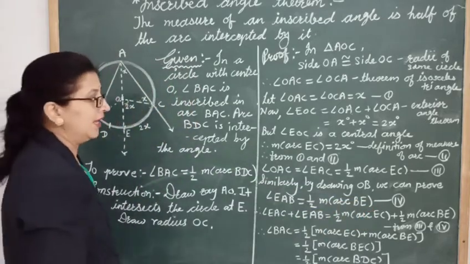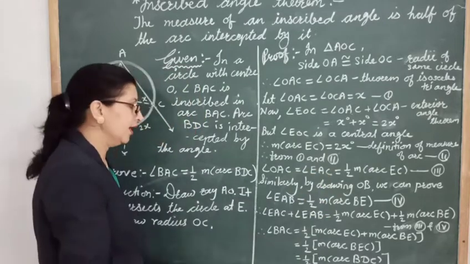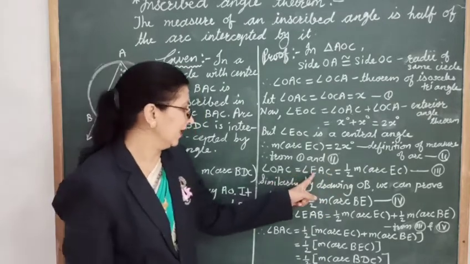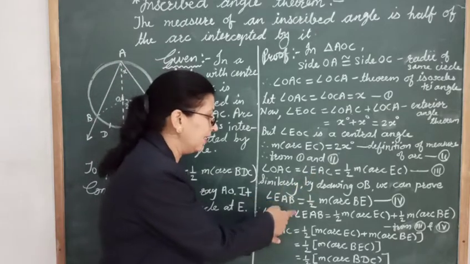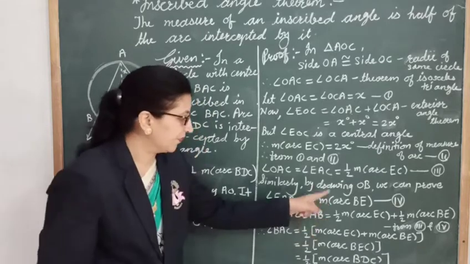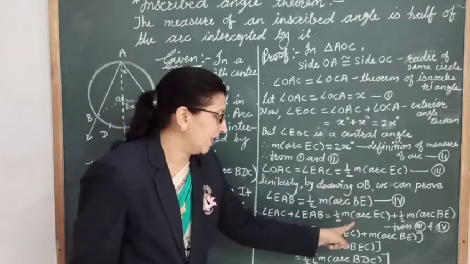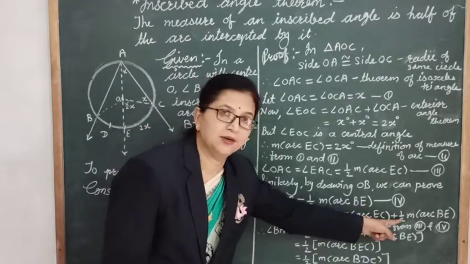Okay. Now let's add this third and fourth. So LHS is angle EAC plus angle EAB, equal to RHS, half of measure arc EC plus half of measure arc BE.